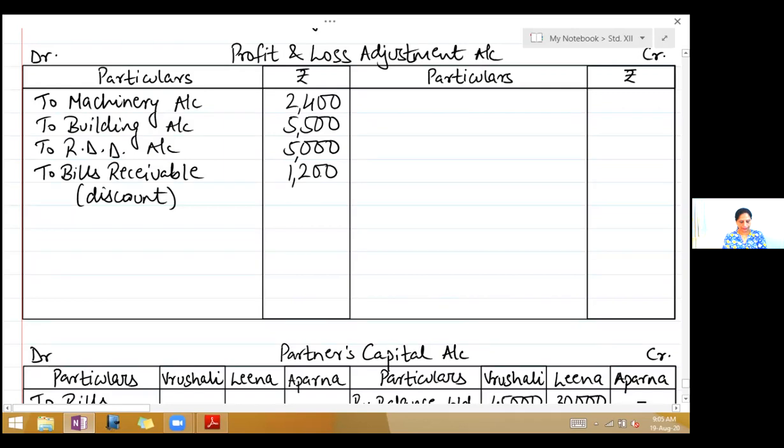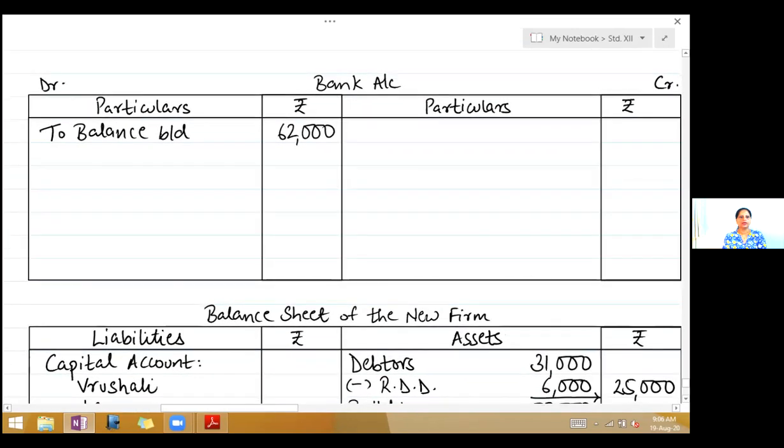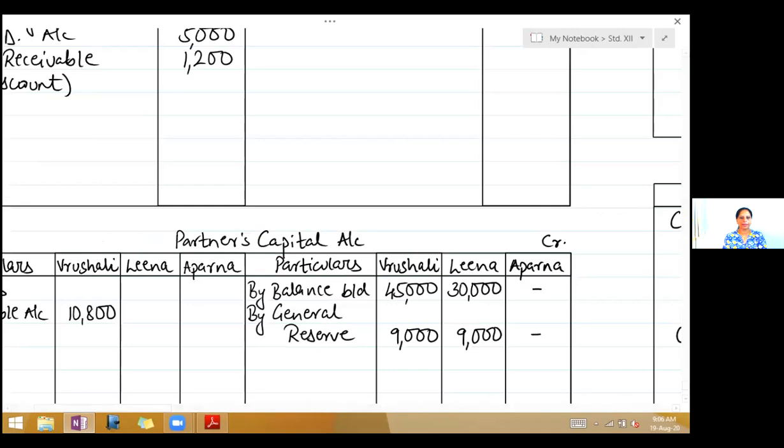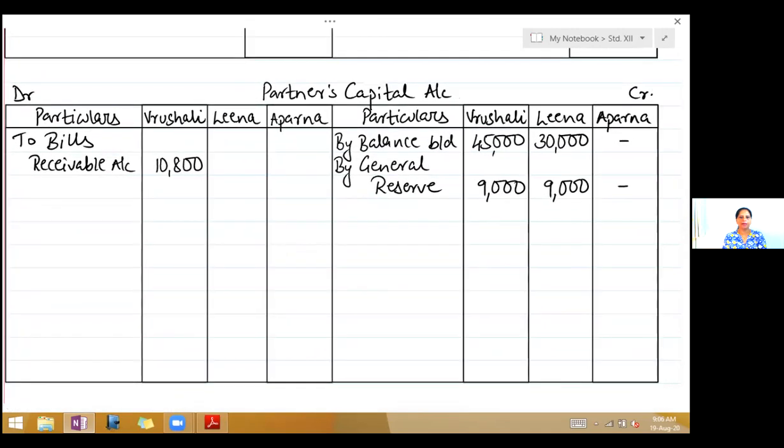Next adjustment, Aparna should bring 60,000 as capital for her 1/4 share in future profits. So take bank account, entry is bank account debit to Aparna's capital account. So on the debit side, write to Aparna's capital account 60,000. Second effect will come on the credit side of capital account. Write by bank account.